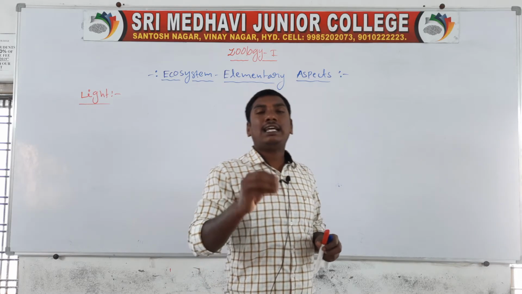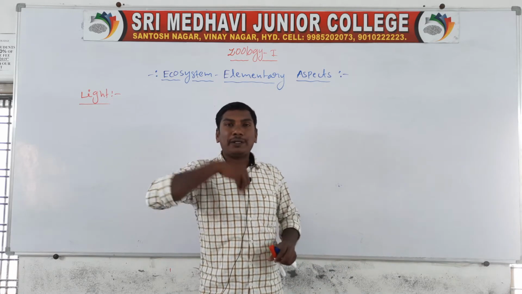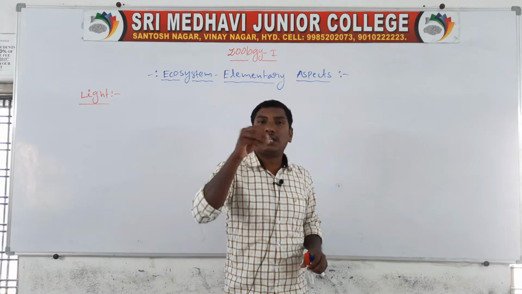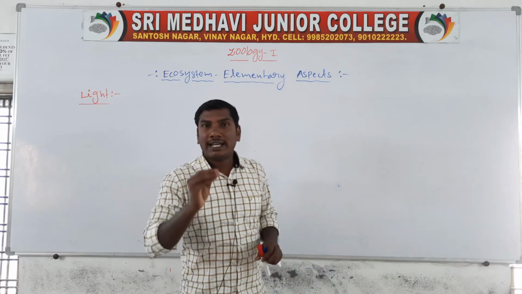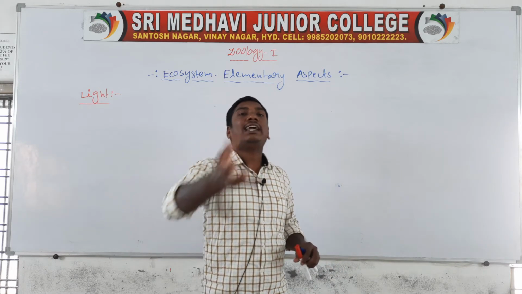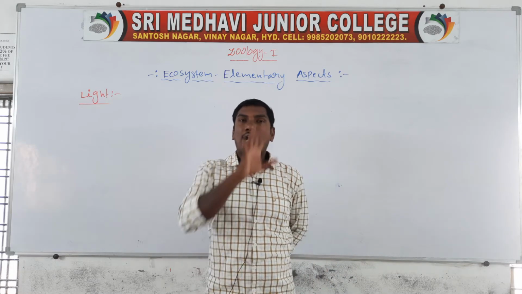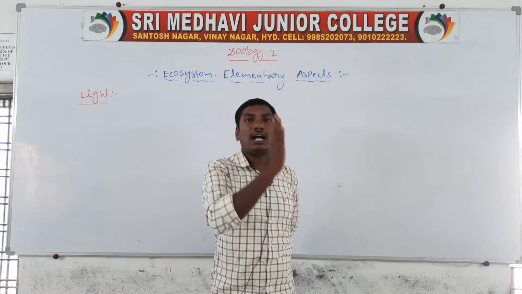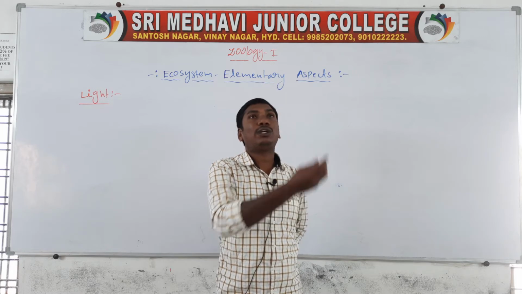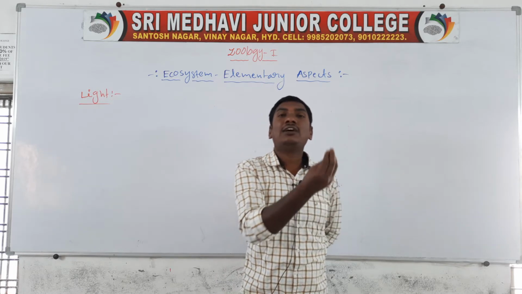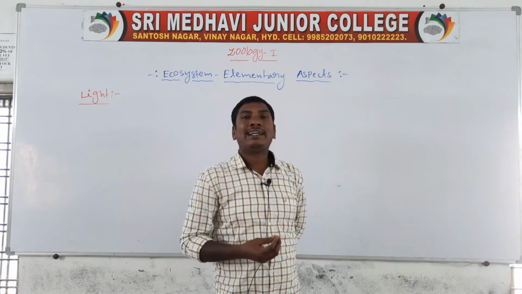Autotrophs prepare their own food materials. Heterotrophs depend on other organisms. Autotrophs prepare their own food through the photosynthesis process. Example: green plants.